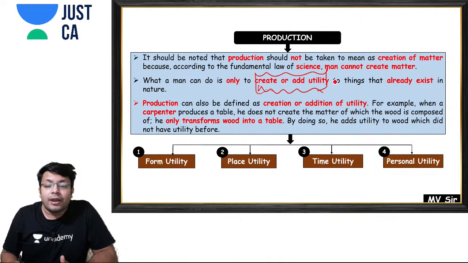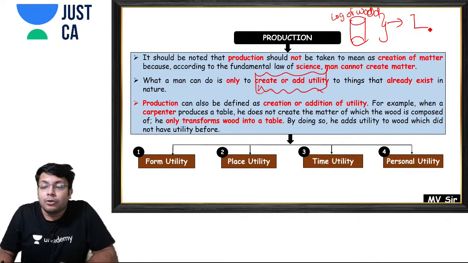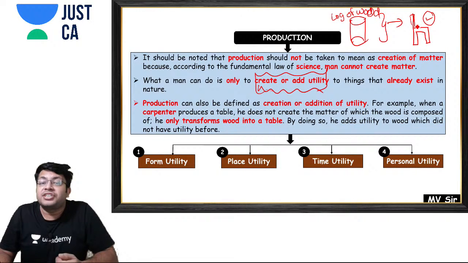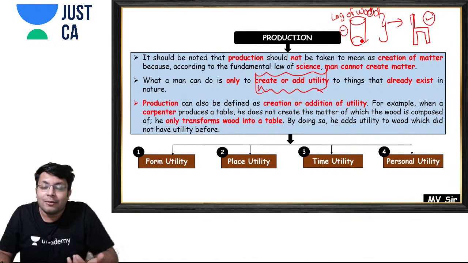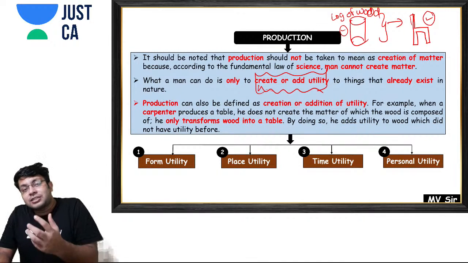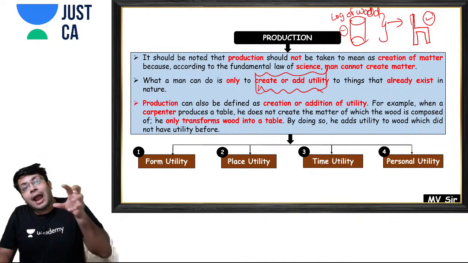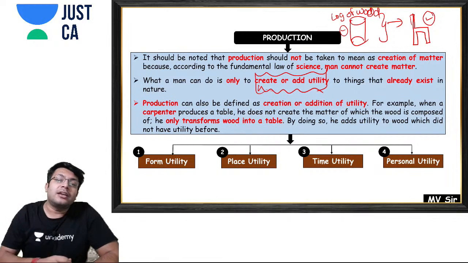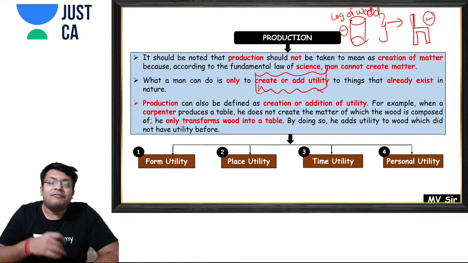So for example, this is a log of wood. You can use this wood as an input and convert this log of wood into a chair. Now the utility of this chair will be more than the utility of the log, obviously, because we can use the chair for sitting. You cannot use the log for sitting for a long time. So what do we do in the production process? We create or add utility to the things which are already existing in nature. And we can add 4 types of utility.